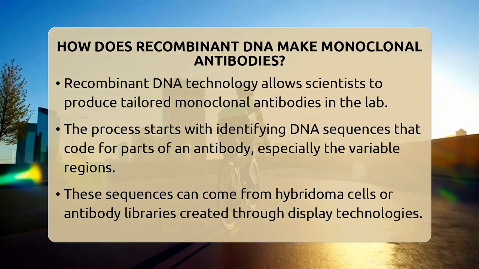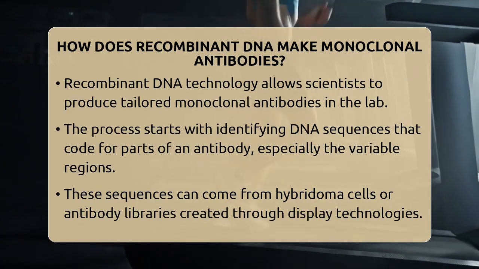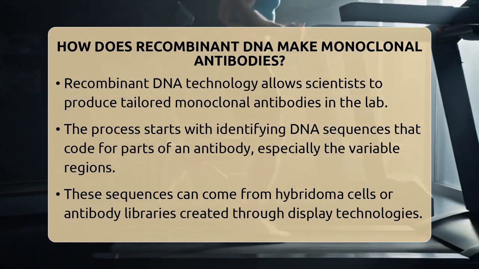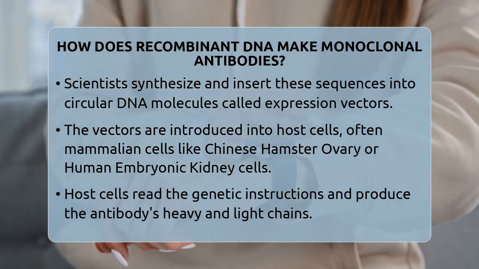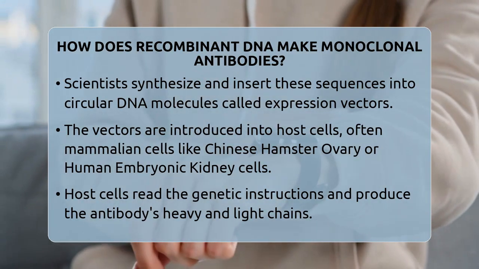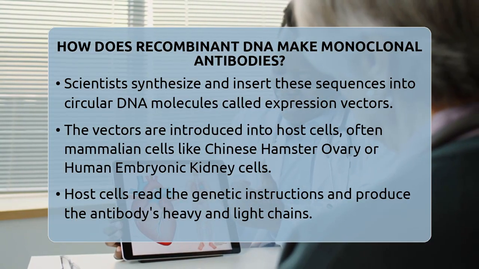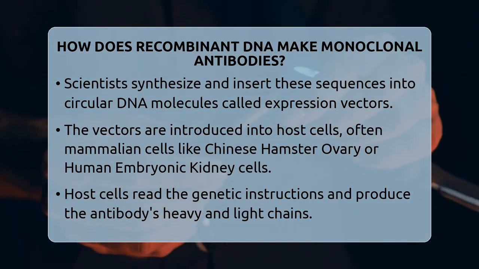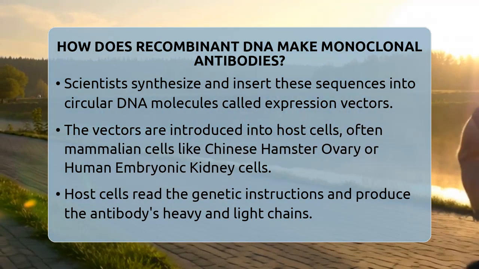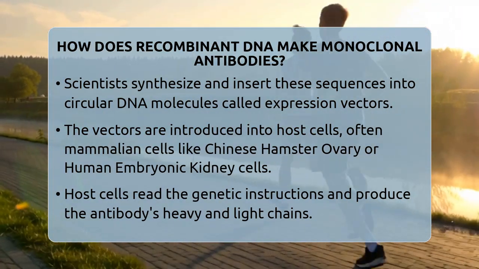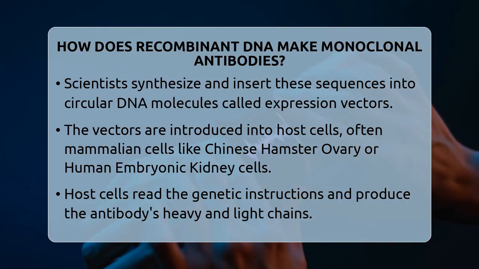The process begins with identifying the specific DNA sequences that code for parts of an antibody, especially the variable regions that determine what the antibody can recognize. These sequences can come from hybridoma cells, which are special cells that naturally produce monoclonal antibodies, or from antibody libraries created through display technologies. Once scientists find these sequences, they synthesize and copy them into circular DNA molecules called expression vectors. These vectors are like delivery trucks that carry the antibody genes into host cells.